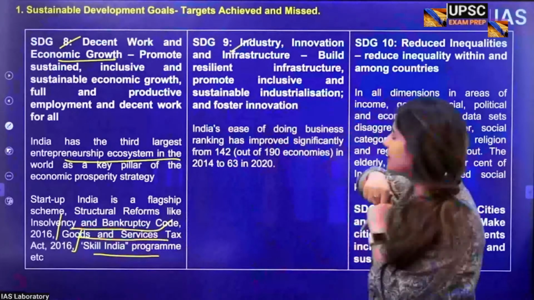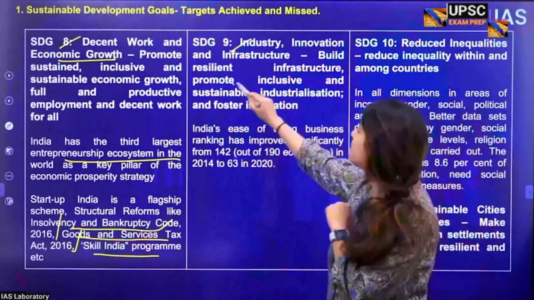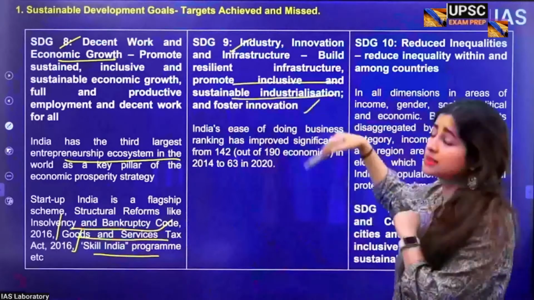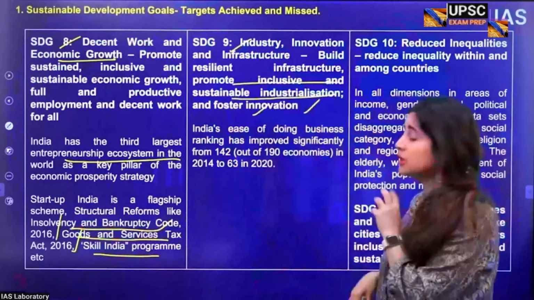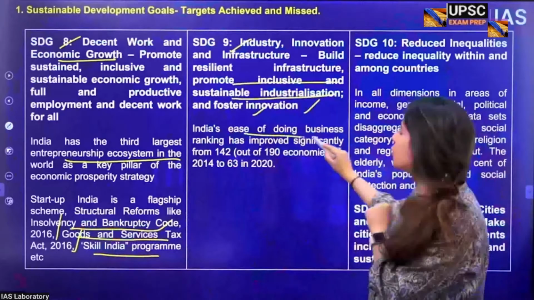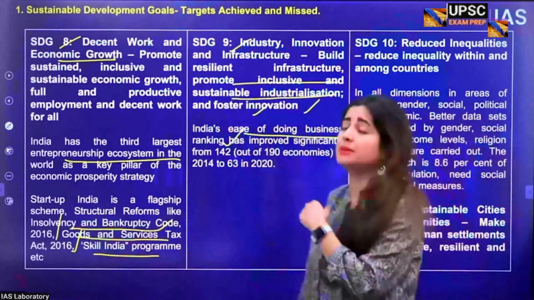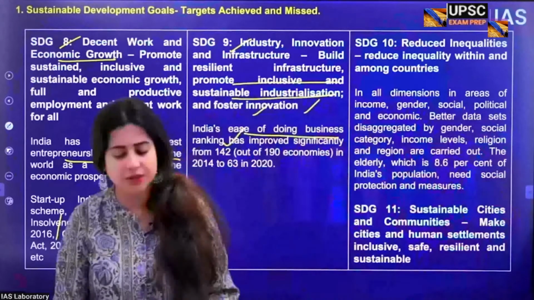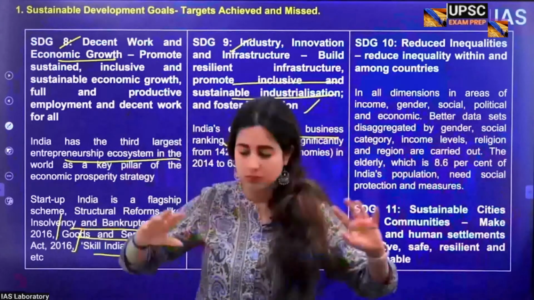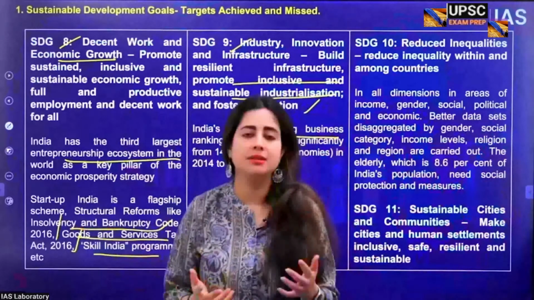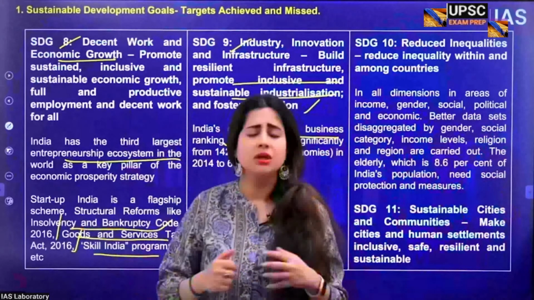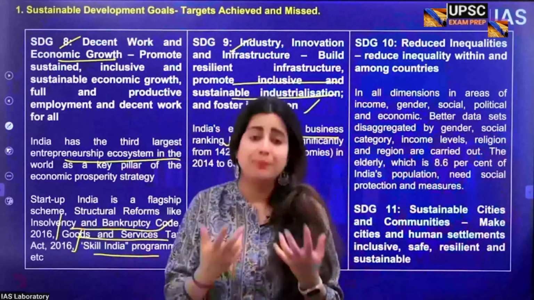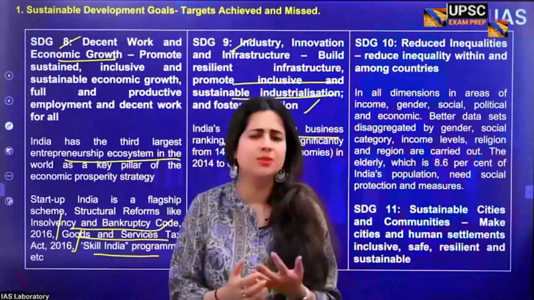We talk about SDG 9. It is again talking about things like promoting inclusive and sustainable industrialization, promoting innovation. For this, the Indian government is promoting ease of doing business. For example, much before say 2016, it was really difficult for somebody beginning a new company or a new business. Why? Because there was a lot of formality involved. Registration, you had to have a minimum capital, you had to have a minimum investment there. All those things were necessary.